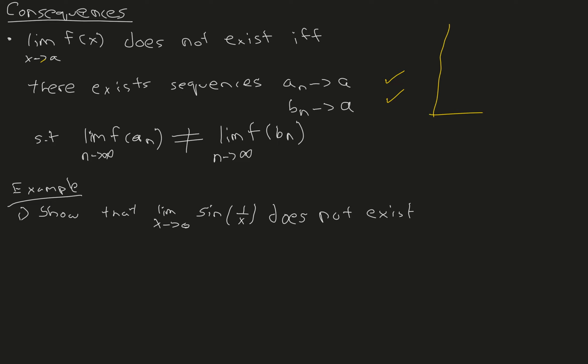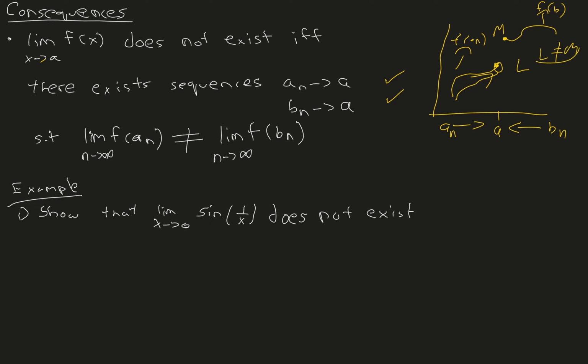So let's just see this visually. If you have this right here and this right here, and now we have a. So we have this sequence an which approaches a and bn which approaches a, but the limit of f of an, this is f of an, and this is f of bn, this is m, and this is L, and L is not equal to m.